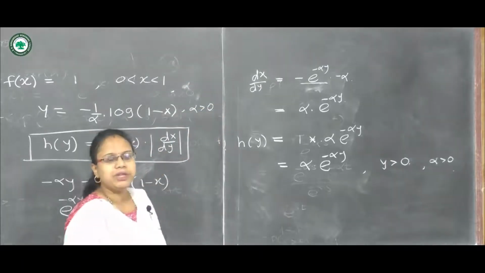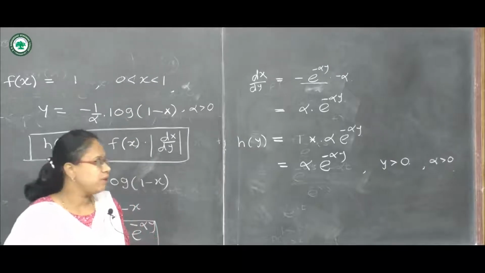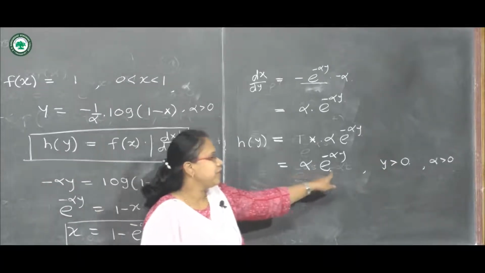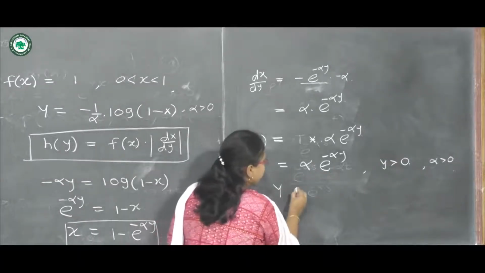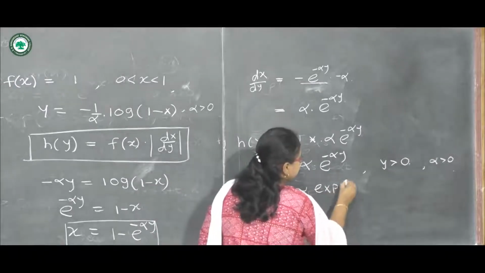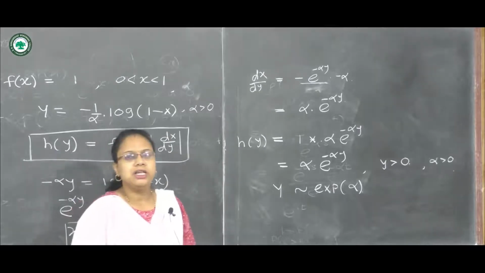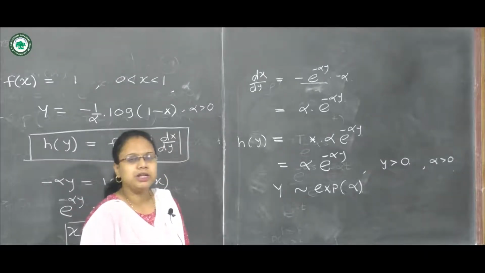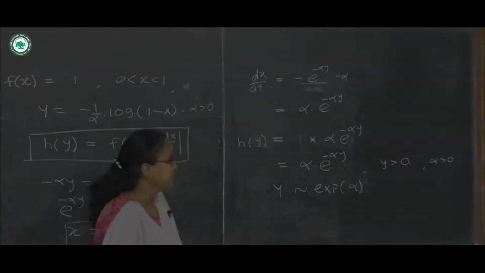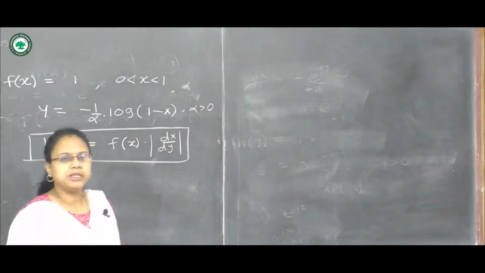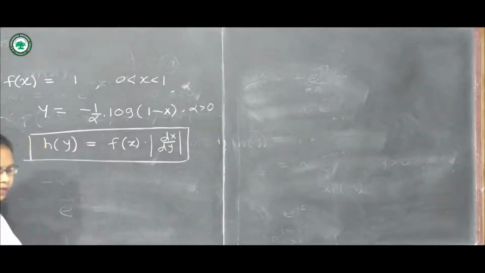So in this way we can obtain the PDF of y. We can observe that y follows exponential distribution with parameter alpha. So here is the relation between standard uniform distribution and exponential distribution. Let us use another method to solve the same example.